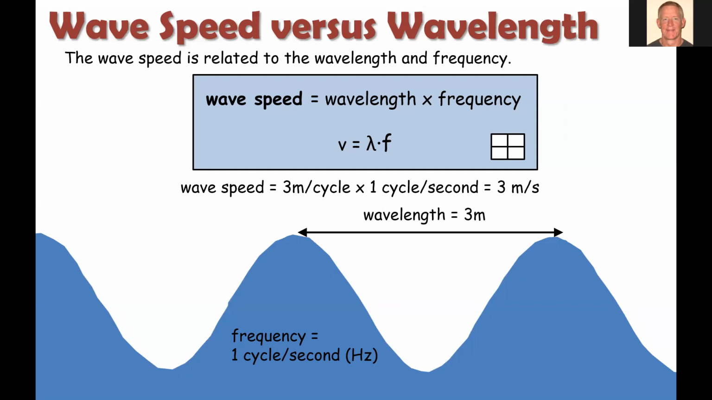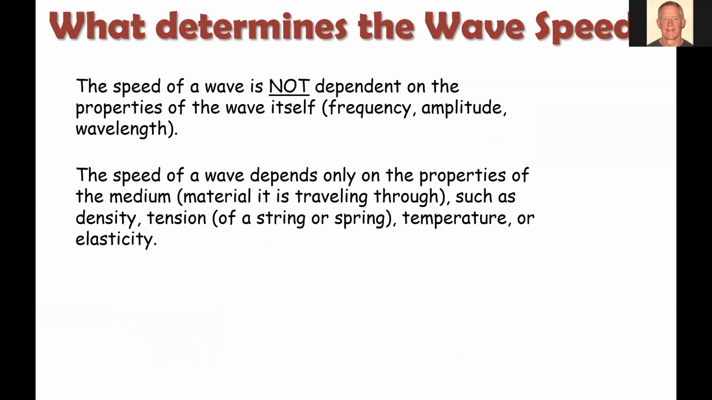Now, in this simple example, we were solving for the wave speed, v, but we could solve for any one of the 3 if we have the other 2 parameters. So we could use this to solve for wavelength. We could use it to solve for frequency. All right, now, what is it that determines the wave speed of an object?